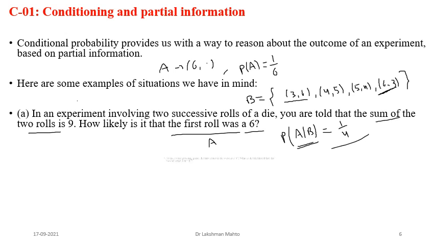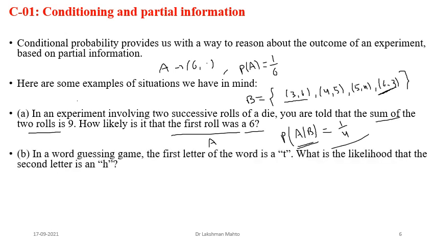Okay, now we will take another example. Like in a word guessing game, suppose the first letter is T. So this is the partial information. The first letter is T. A word might have many letters, or suppose two letters, something depending upon your situation. And here the partial information is giving that the first letter is T.